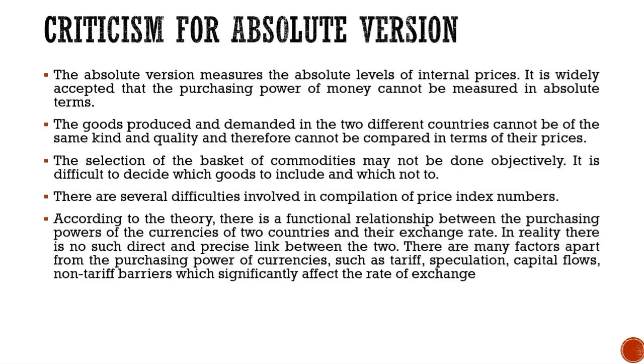According to the theory, there is a functional relationship between the purchasing power of the currencies of two countries and their exchange rate. In reality, there is no such direct and precise link between the two. There are many factors apart from the purchasing power of currency, such as tariffs, speculation, capital flow, and non-tariff barriers, which significantly affect the rate of exchange.